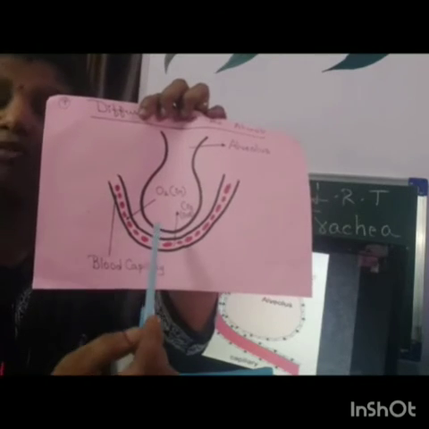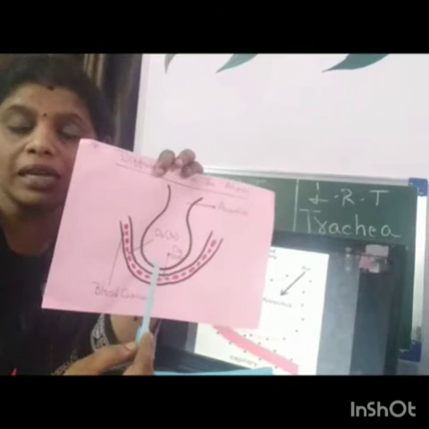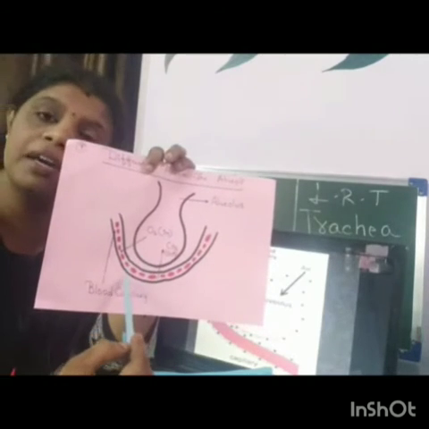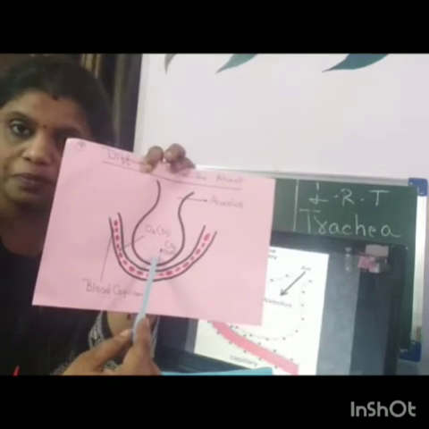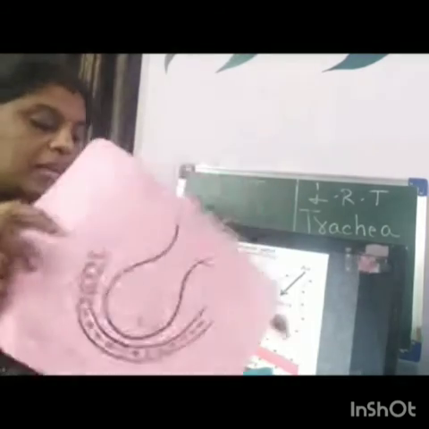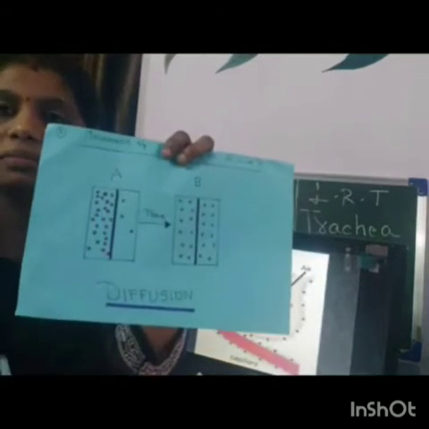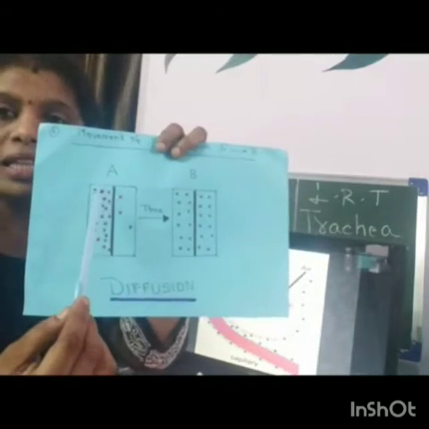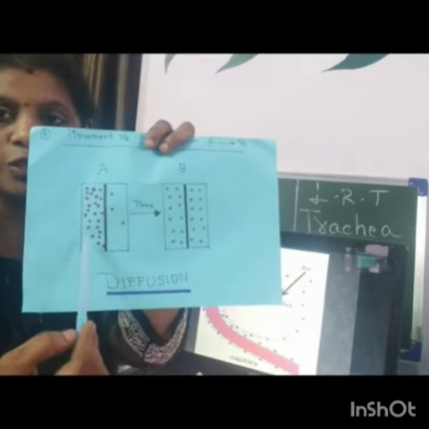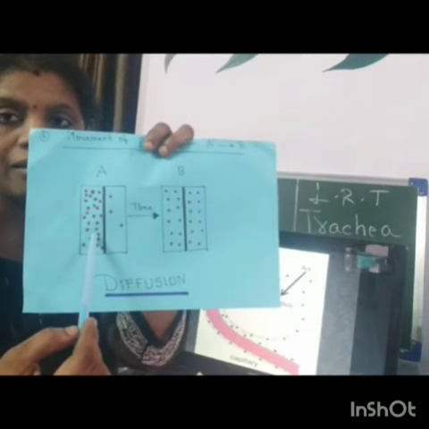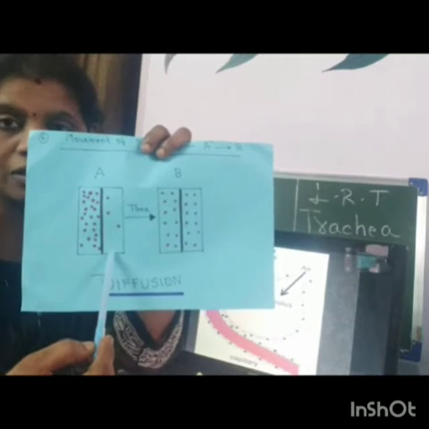Now what is diffusion? Movement of material particles from a region of higher concentration to a region of lower concentration. Let me make it very clear. Did you see this particular diagram? In this diagram, here particles are maximum, so the majority is here, and this side the particles are very few, the minority.